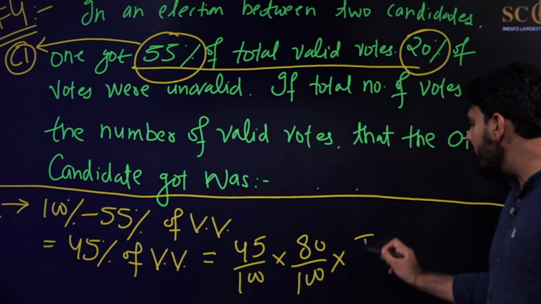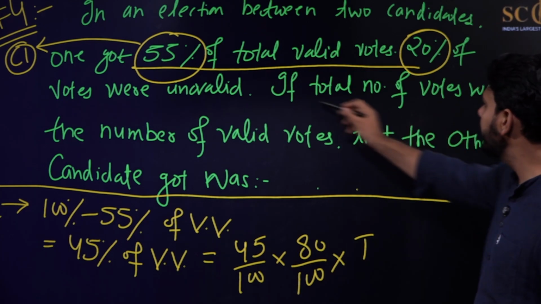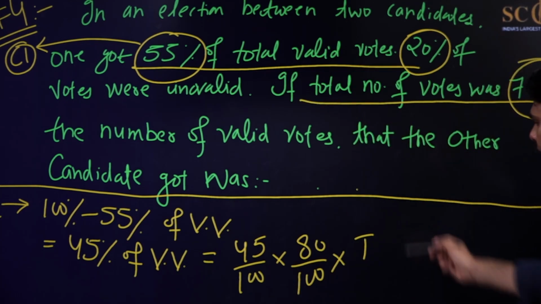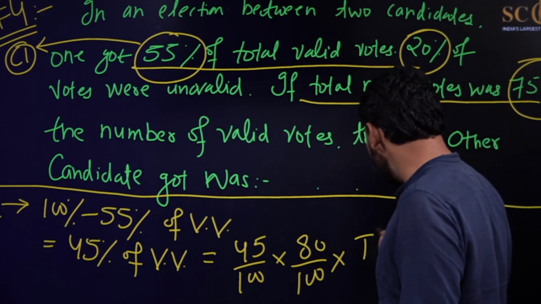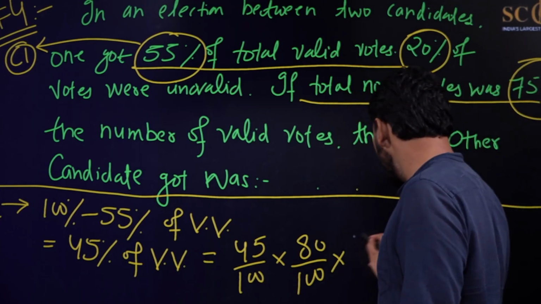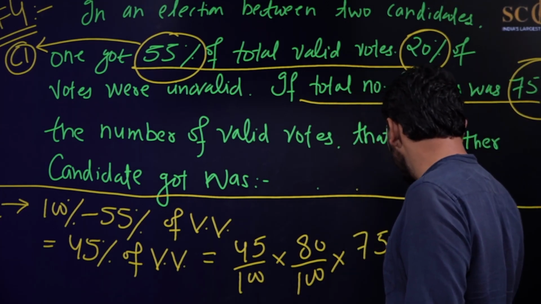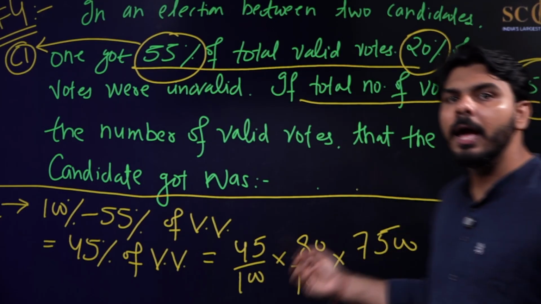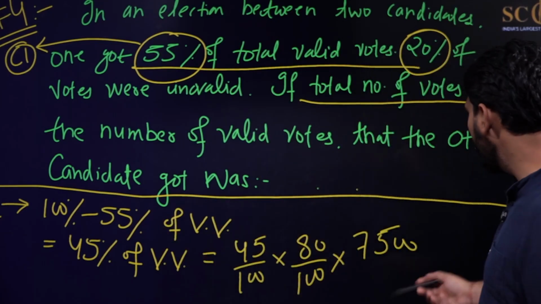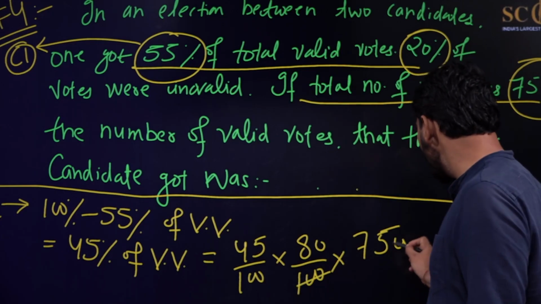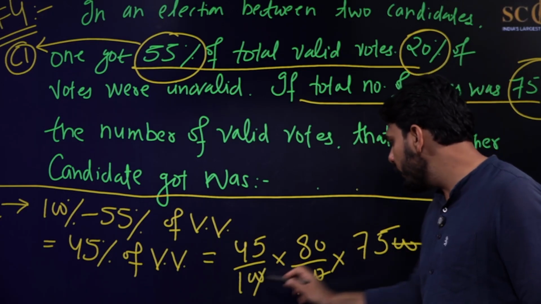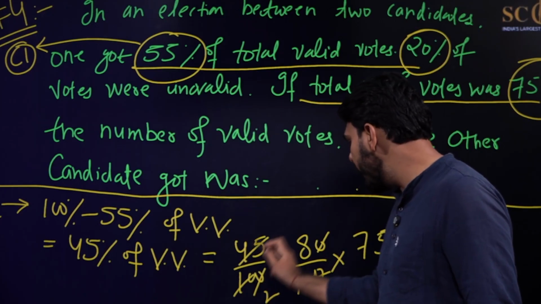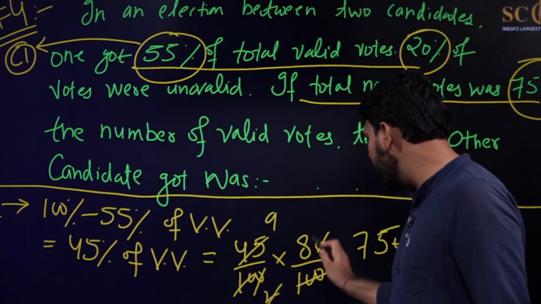Okay, so how many are the total votes? The total number of votes you are given is 7500. So in place of total votes, you can write 7500. Now you just have to solve it. You will cancel these two zeros with these two zeros. 5 2s are 10, 5 9s are 45, 2 4s are 8.